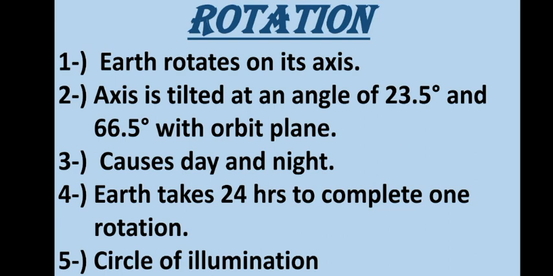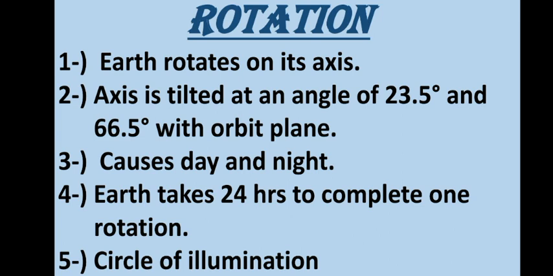So the first point says that Earth rotates on its axis. The spinning of the Earth on its axis from west to east is termed as Earth's rotation. An axis is an imaginary line running through the middle of an object. One rotation of the Earth takes exactly 24 hours and is called a solar day.